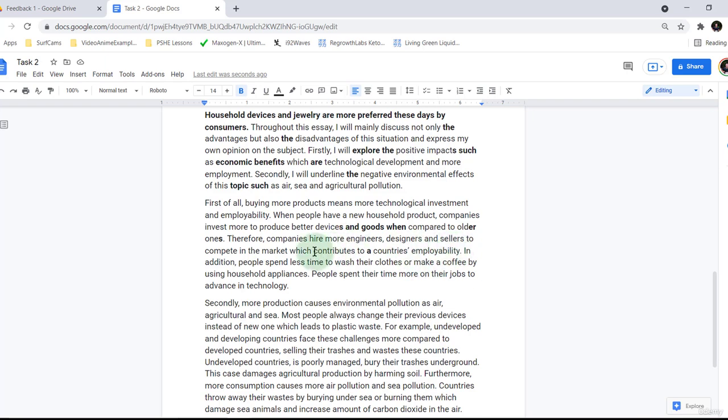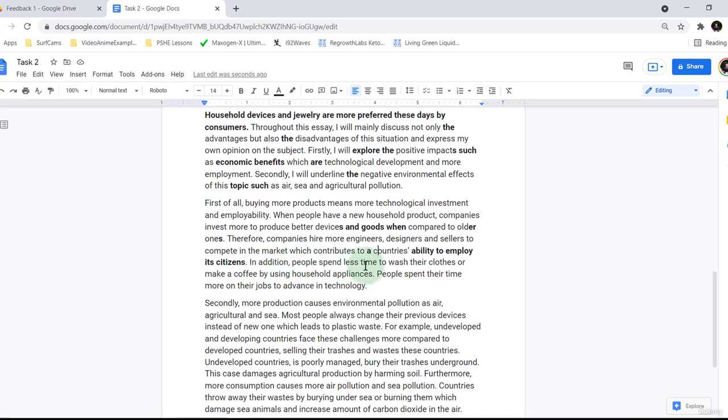I understand the idea of the country's ability to employ the public, but the vocabulary is not quite right. Therefore, companies hire more engineers, designers and sellers to compete in the market, which contributes to a country's ability, I'll just go with the way I said it, ability to employ its citizens. There's probably some other ways that you can say this, but off the top of my head, that seems to work. Which contributes to a country's ability to employ its citizens.